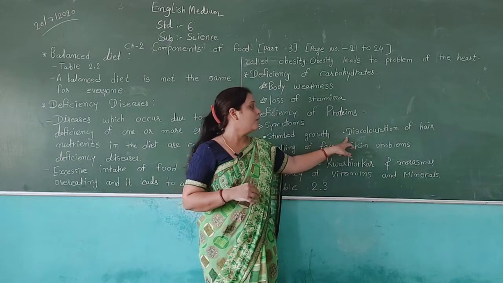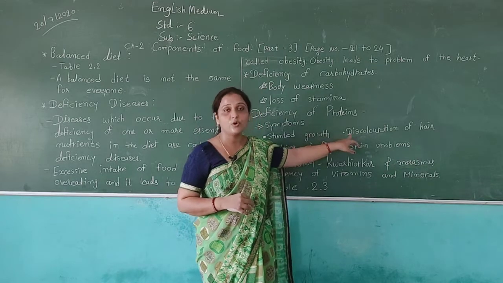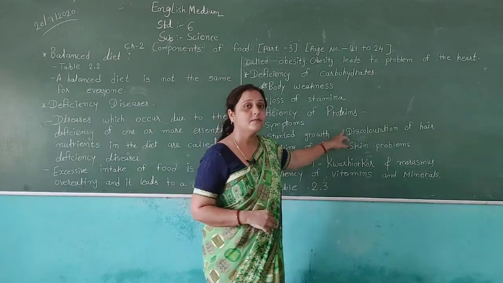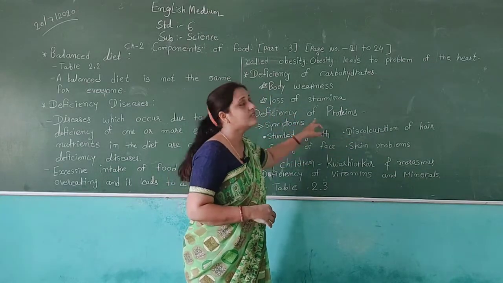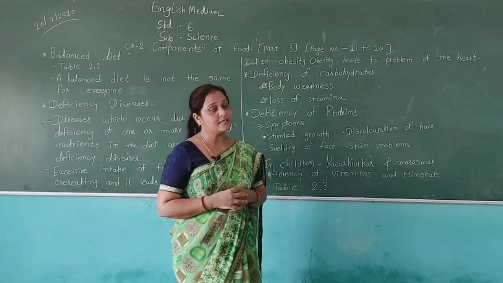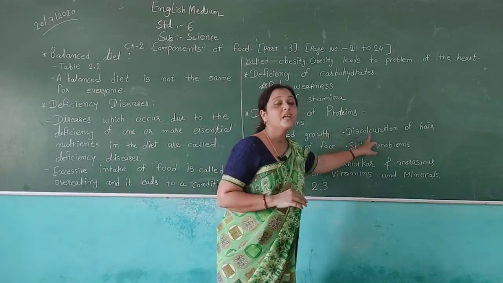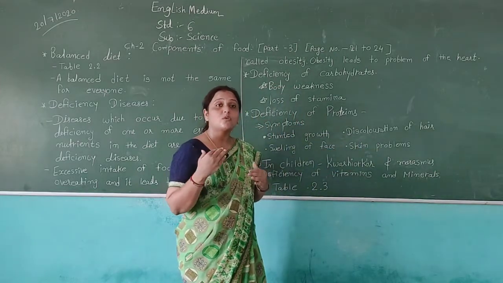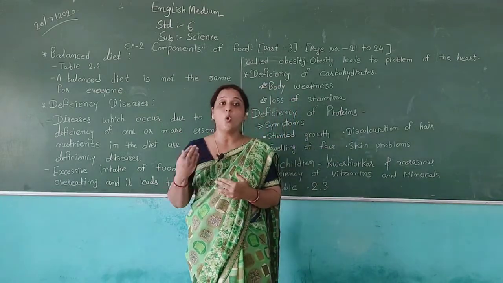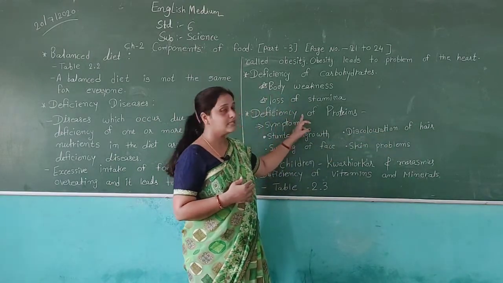It is a problem we can see in almost every girl and woman. Discoloration of hair is a very big problem at present. This problem occurs because of a deficiency of proteins. If a woman does not have enough protein in her body, then she will suffer from discoloration of her hair. Not only she, but he will also suffer from discoloration of hair because of the deficiency of proteins.